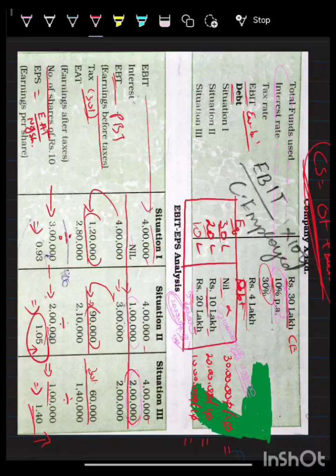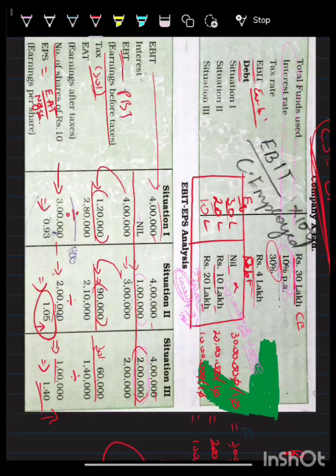Okay, so the fourth situation: can you go for a full loan option? No, that option is not allowed. Okay, so only these options are allowed.